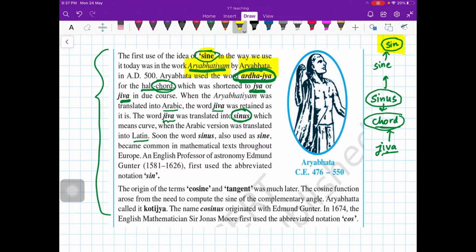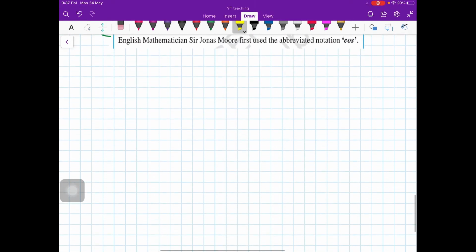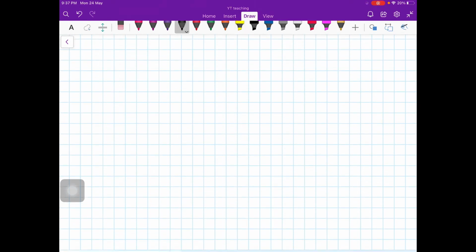So if we look at more recent times, there was an astronomy professor, Edmund Gunter. He was the first one who used this sine, but the origin is from the Aryabhatiyam book by Aryabhatta from India. So this is how the story is for sine. You can skip this part if you are not interested. So let us go back.